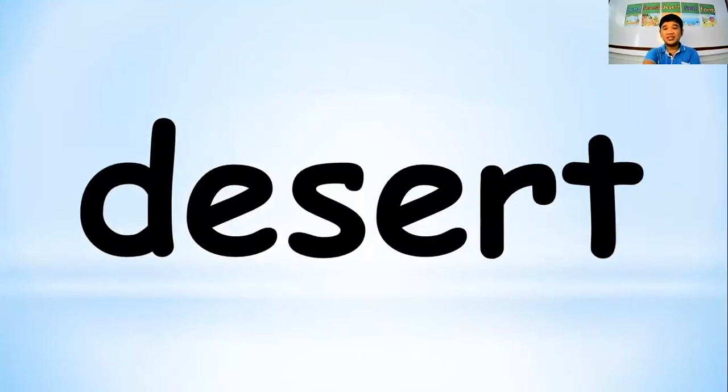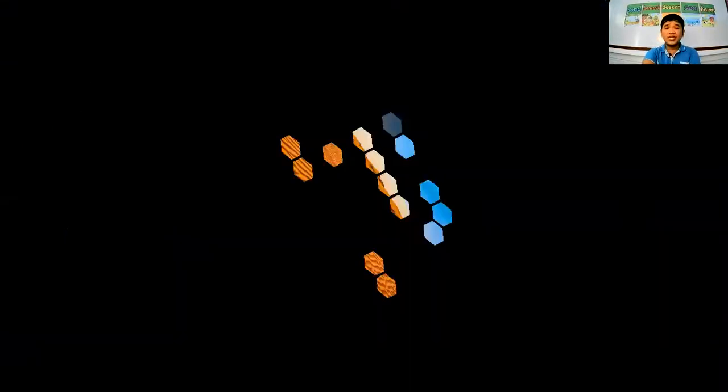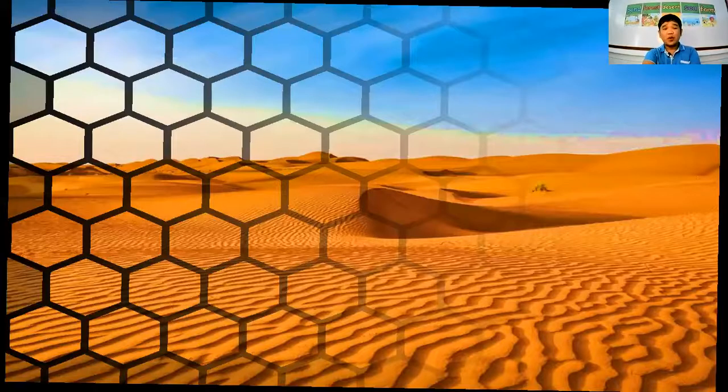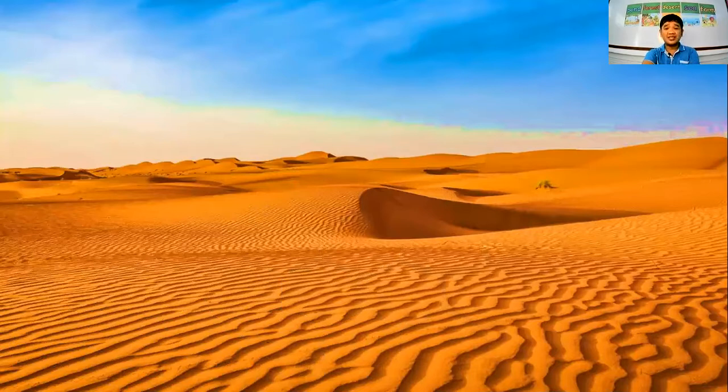When we say desert, there are some animals who can live in the desert. We all know that desert is not rich in water, but there are some animals who can survive and live long in the desert. What animals do you think?